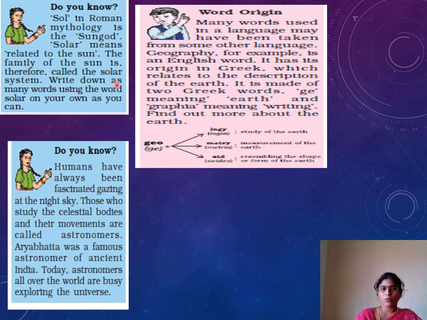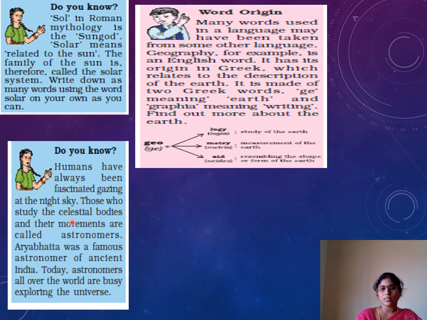Just write down as many words using the word solar on your own as you can. Like solar lights, solar cars, solar bikes, solar electricity, in that way. And one more fact is here, humans have always been fascinated gazing at the night sky.